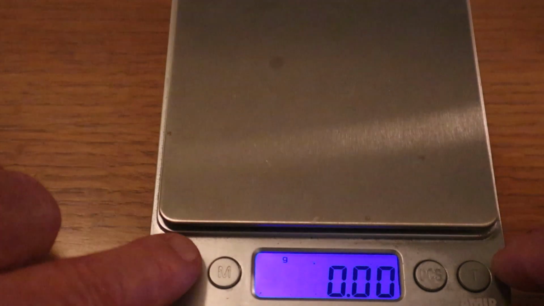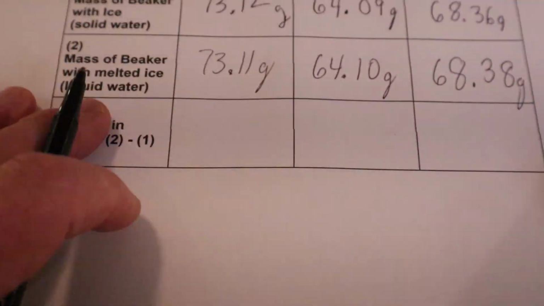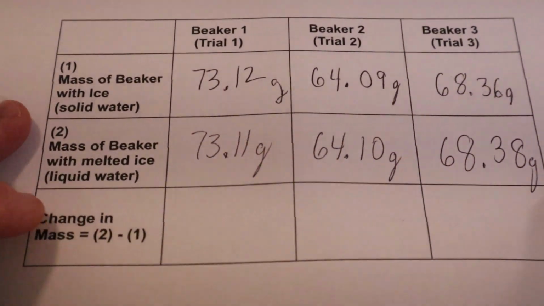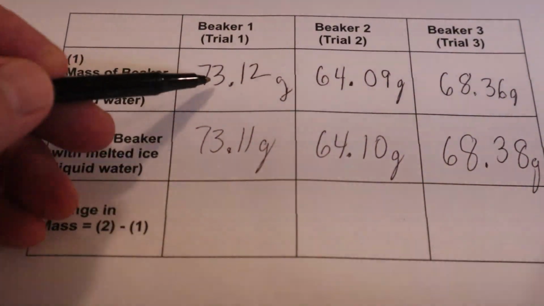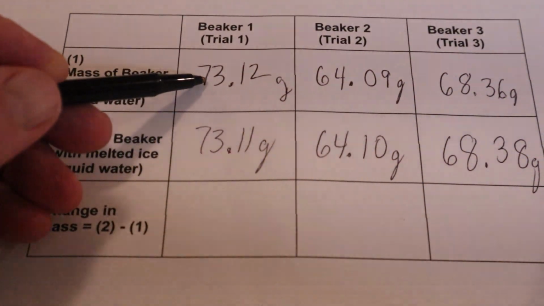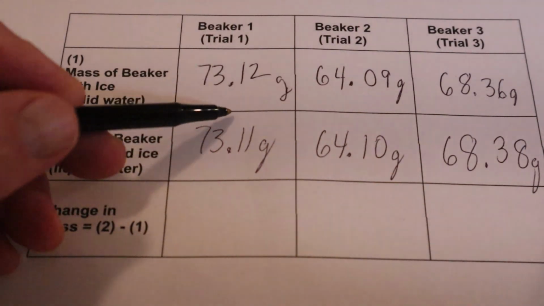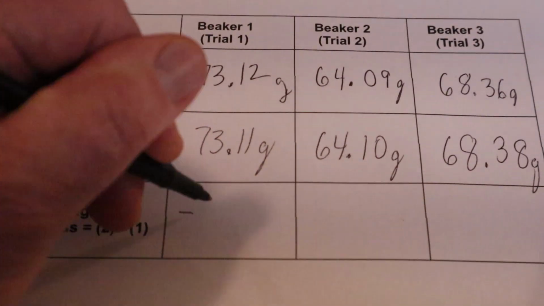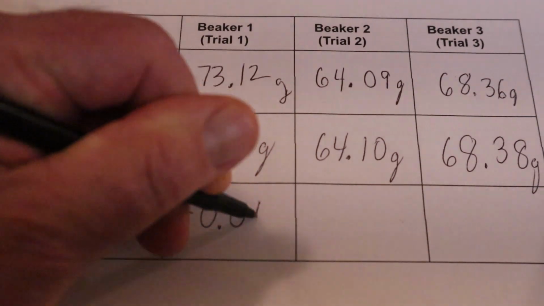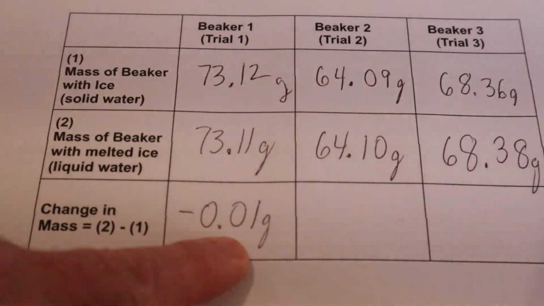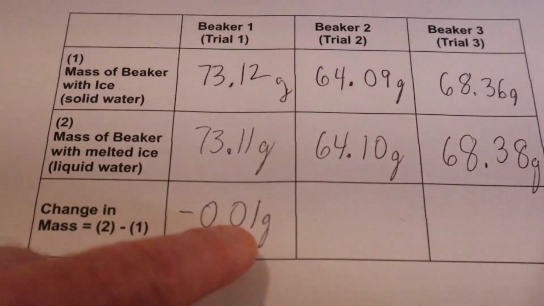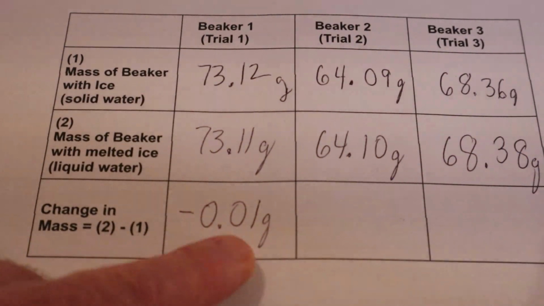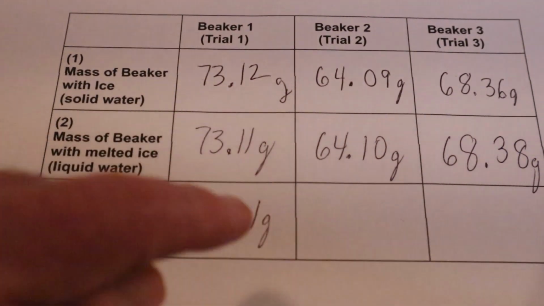So now, let's see what our results look like here as we go to our data table. In our first one, in the beaker, it looks like it lost mass. The difference here is a negative 0.01 grams. So it's off by 0.01 grams. But again, that's within the range of this balance, which is plus or minus 0.01 grams.